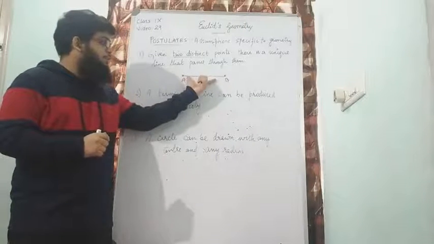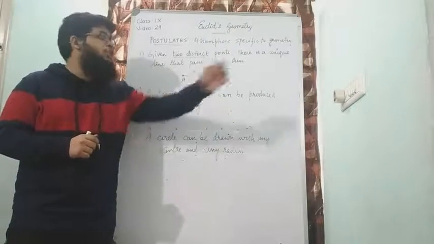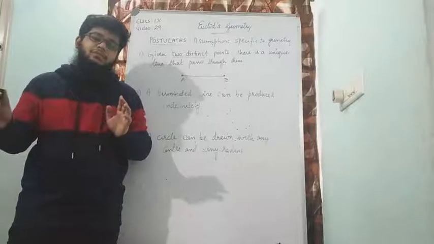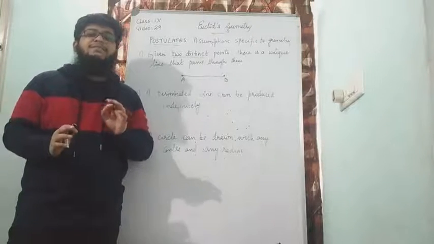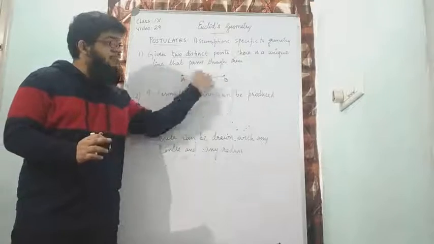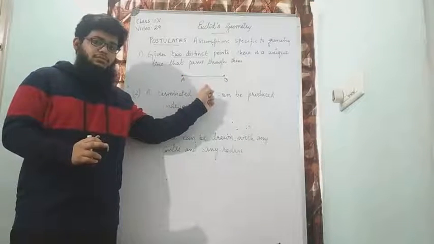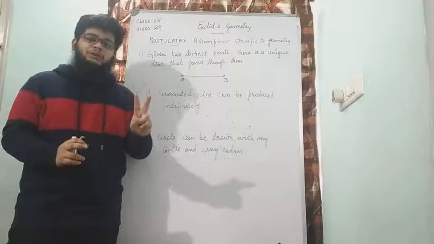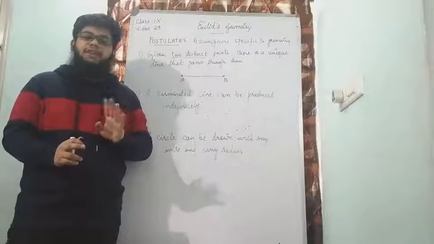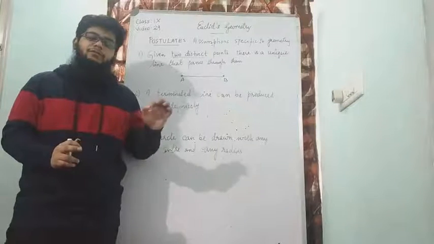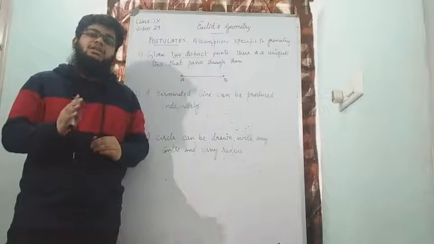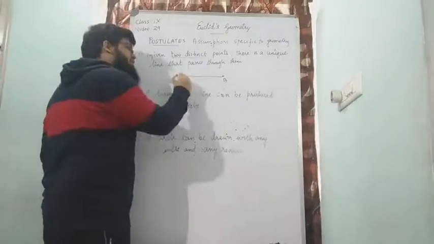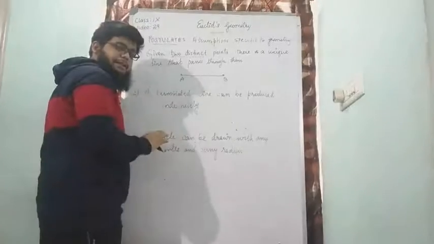So in between two different points, there is always a unique line. Why is the word unique used? Unique is something that is completely different from something else, right? Unique means very different. That means there can be no other line between A and B except this line. In simple words, between two different points, only one straight line can be drawn. Only one straight line can be drawn from point A to point B. There is no other line that can be drawn now. So if I have drawn this line AB, is there any other line that I can draw? No, because this is already completed.